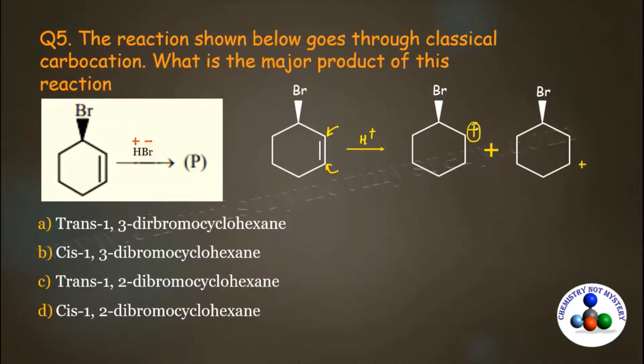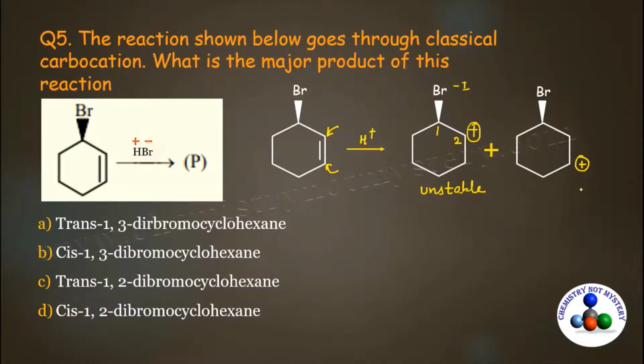Now compare the stability of both carbocations. Here, if the carbocation is formed at the second position, because this is the first position to which the functional group is bonded and the next position is the second position, it has to face the minus I effect of the bromine. So because of it, it will get destabilized. So this carbocation will be unstable.